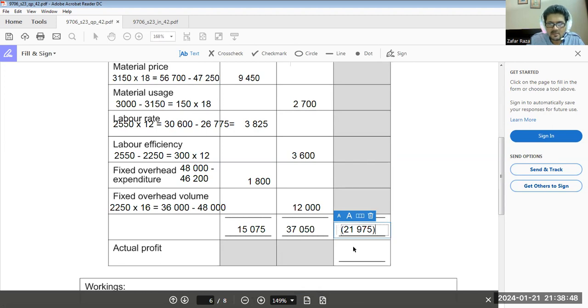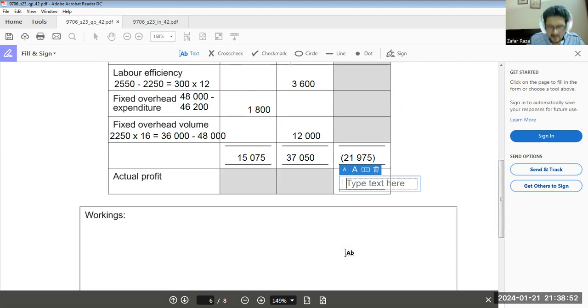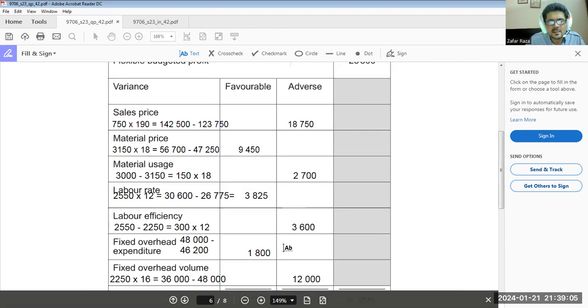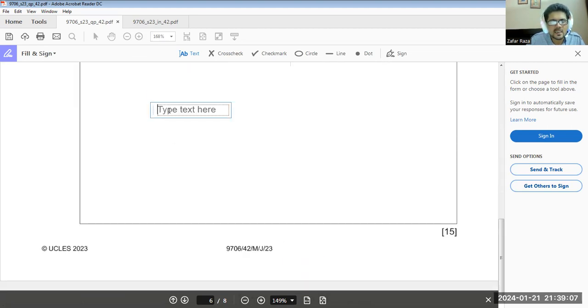It means our actual profit has decreased to 25,500 minus 21,975, 3,525. Okay, this is all. You can show working here, no problem. They are given the space.